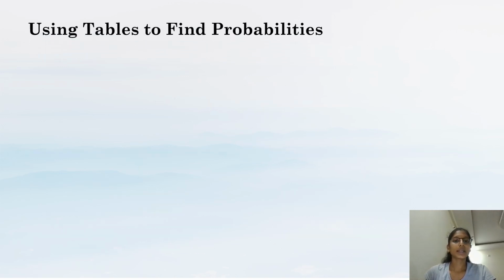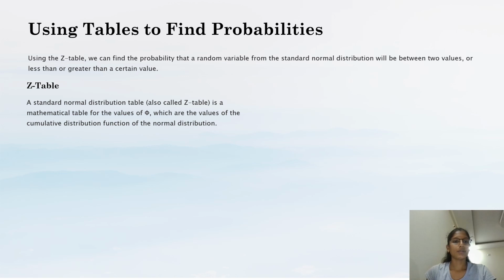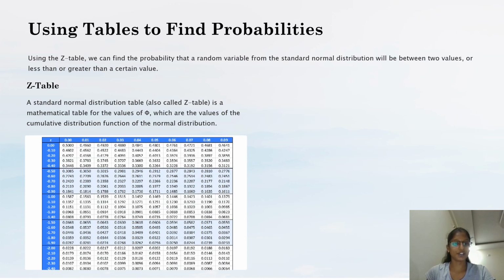The next is using tables to find probabilities. Using the Z table, we can find the probability that a random variable from the standard normal distribution will be between two values, or less than or greater than a certain value. A standard normal distribution table, also called a Z table, is a mathematical table for the values of phi, which are the values of the cumulative distribution function of the normal distribution.